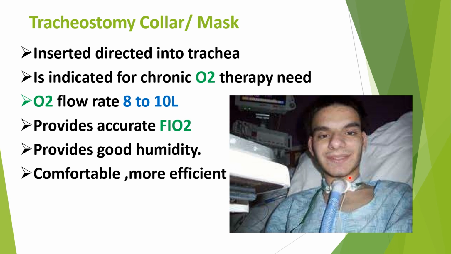The patient is in need of oxygen chronically, that is for a larger number of days, and the flow rate will be 8 to 10 liters. It provides an accurate fraction of inspired oxygen, and it provides good humidity, and it will be more comfortable and efficient from the patient side.